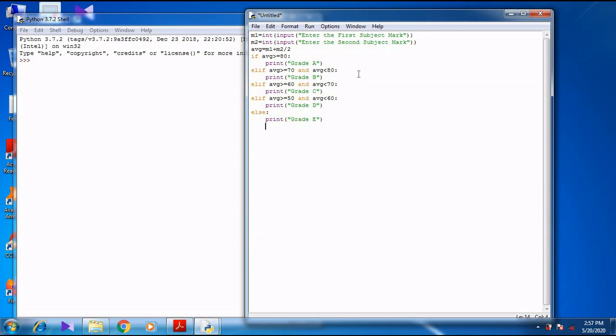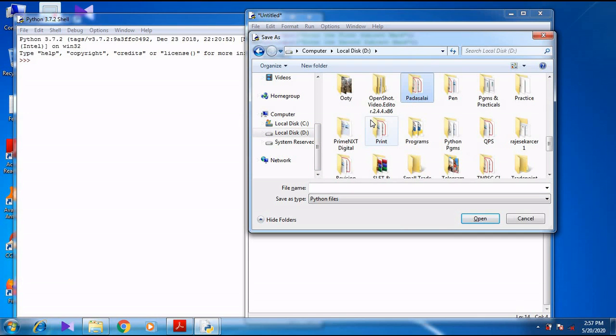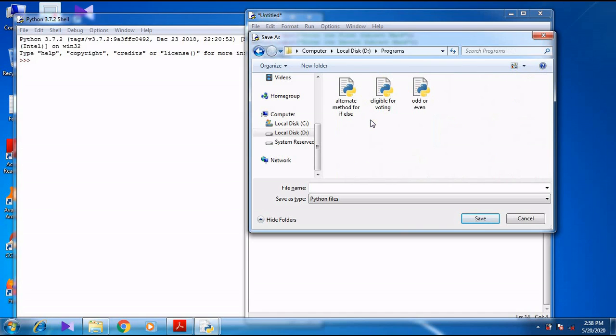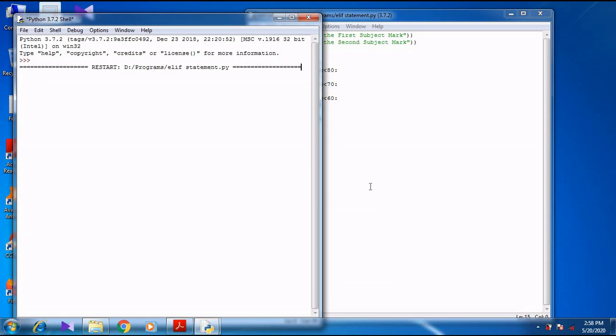So after typing the program, Ctrl plus S for saving. So we want to choose the location. Already all the programs are stored in the programs folder. So elif statement. After saving the file, press F5. When I press F5, it asks about the first subject mark. So I can give 34.